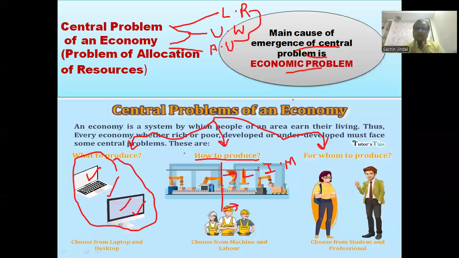All right, students. Now, how to produce. In how to produce, the producer has two technologies to do the production of goods and services. One is the labor intensive method, another is the capital intensive method. In both the techniques, what is the difference?